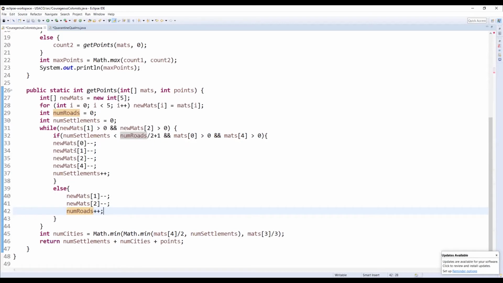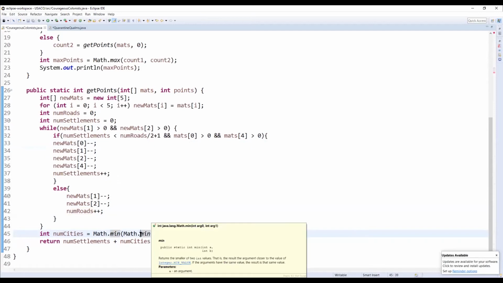So now that we've used up all of our wood and brick to build as many settlements as possible by connecting with a bunch of roads, we have to calculate how many cities we can build. So there are 3 limiting factors for cities. Again, a city costs 3 ore and 2 wheat to build. And for that, we have to find the minimum of 3 different values, the 3 limiting factors.